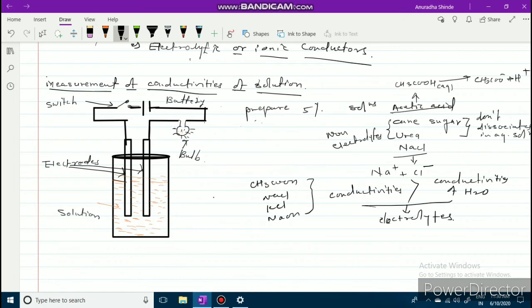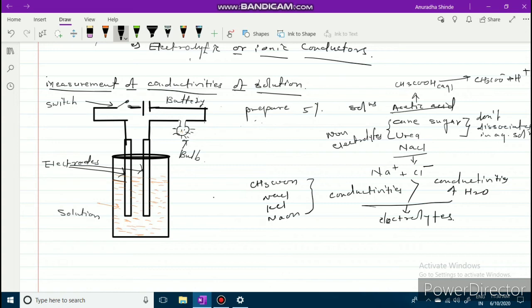And what about the electrolytes? Suppose you are considering acetic acid, NaCl, KCl and NaOH. Here the conductivities of these in aqueous solution are greater than the conductivity of water. Due to that, these are called electrolytes.